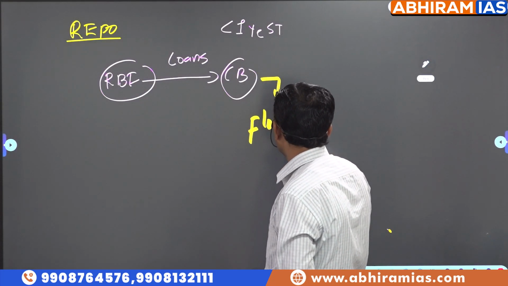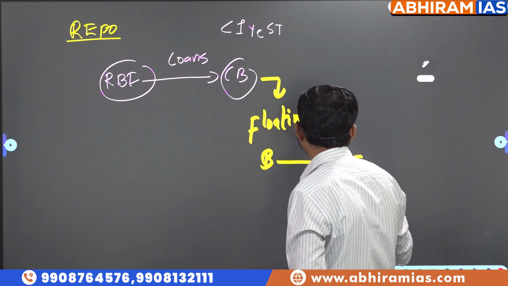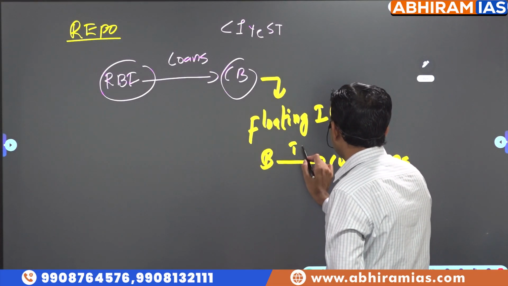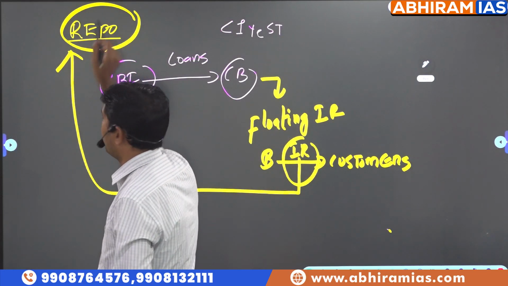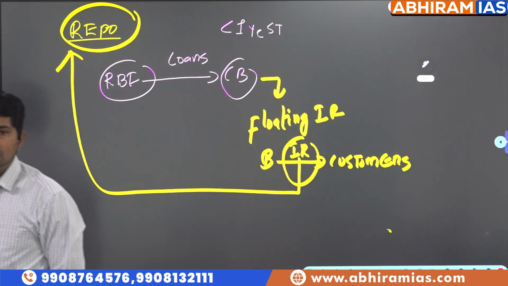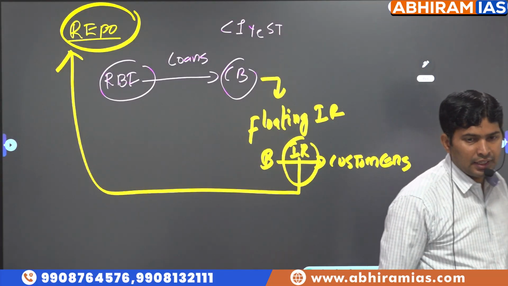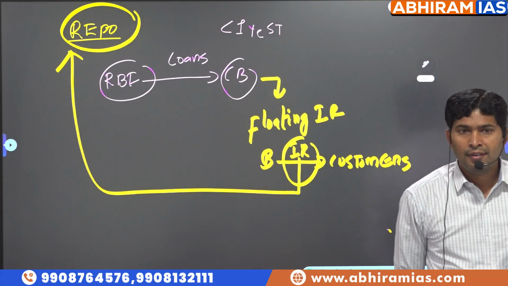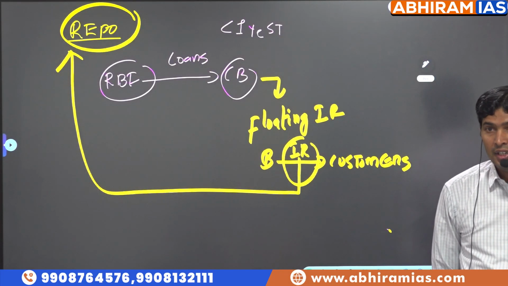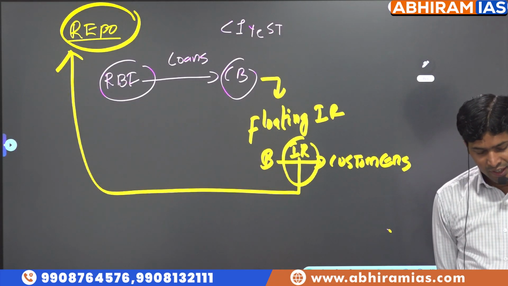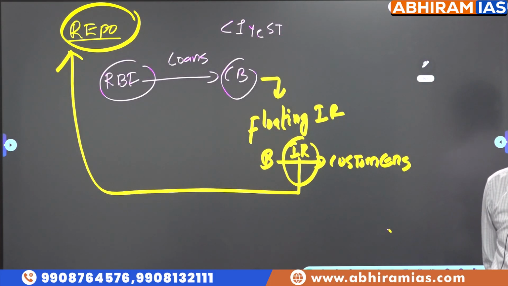Floating interest rate means that when a bank is giving a loan to customers, we are telling that the interest rate is not fixed. This interest rate is linked to the policy rate called the repo rate. If you take a loan from a bank, the bank will say, sir or madam, today the rate of interest for the loan would be this much. But it's not fixed. It is subject to change whenever the policy rate called repo rate is revised. If repo rate is increased, interest rate also would increase correspondingly. If repo rate is decreased, interest rate also would decrease. This is called the floating interest rate mechanism.